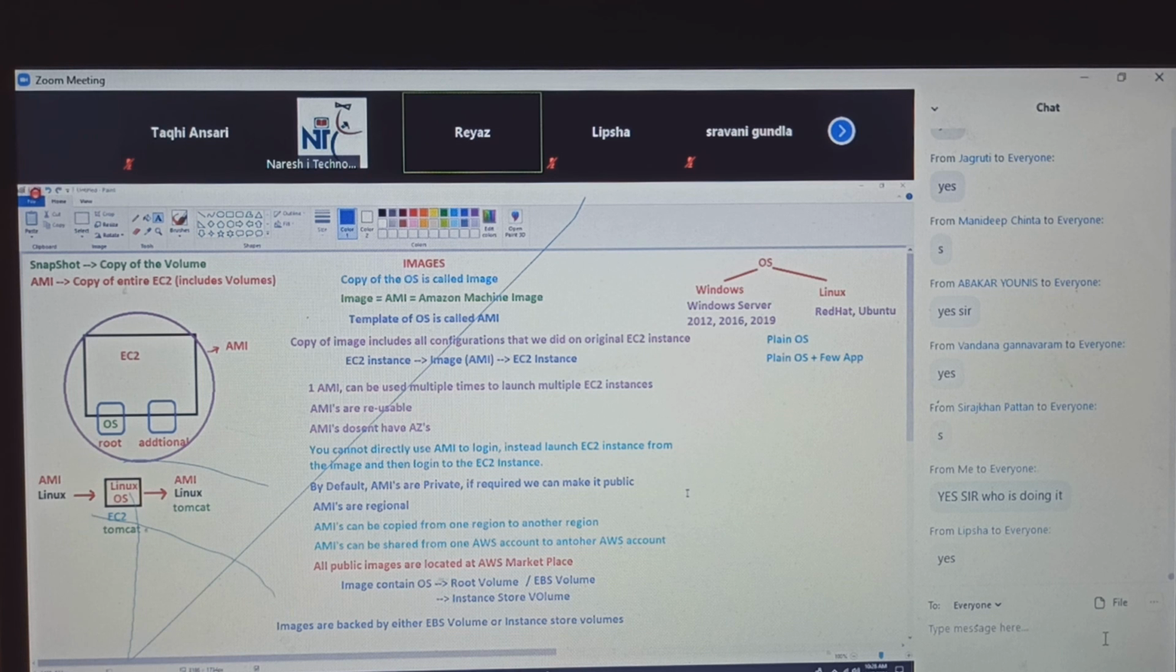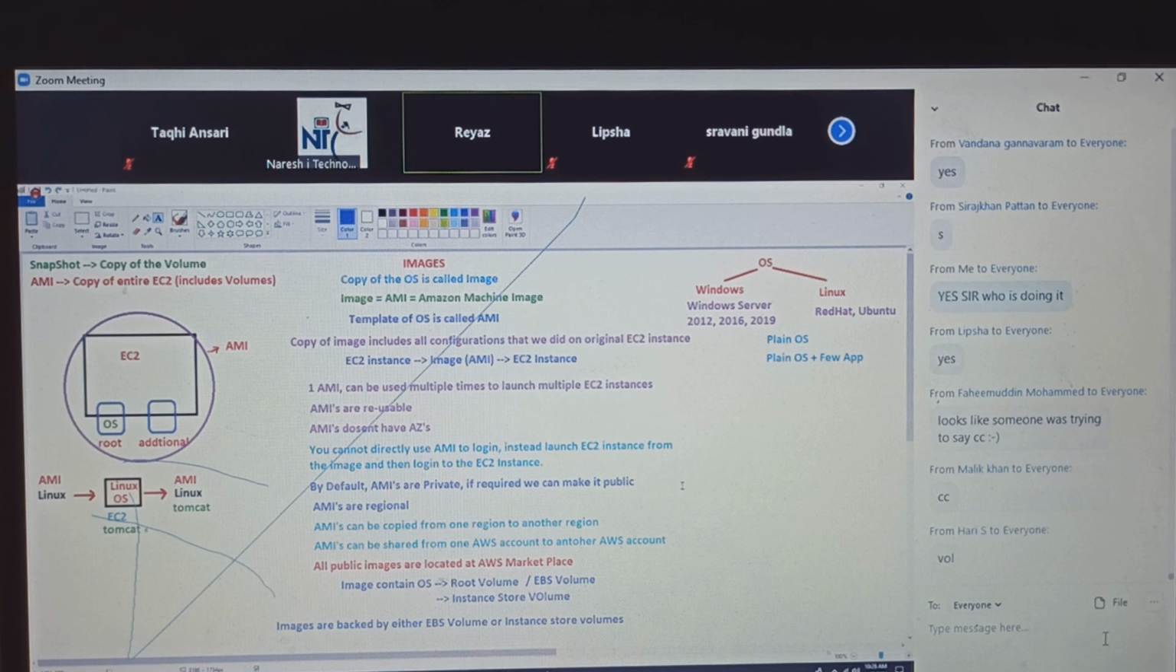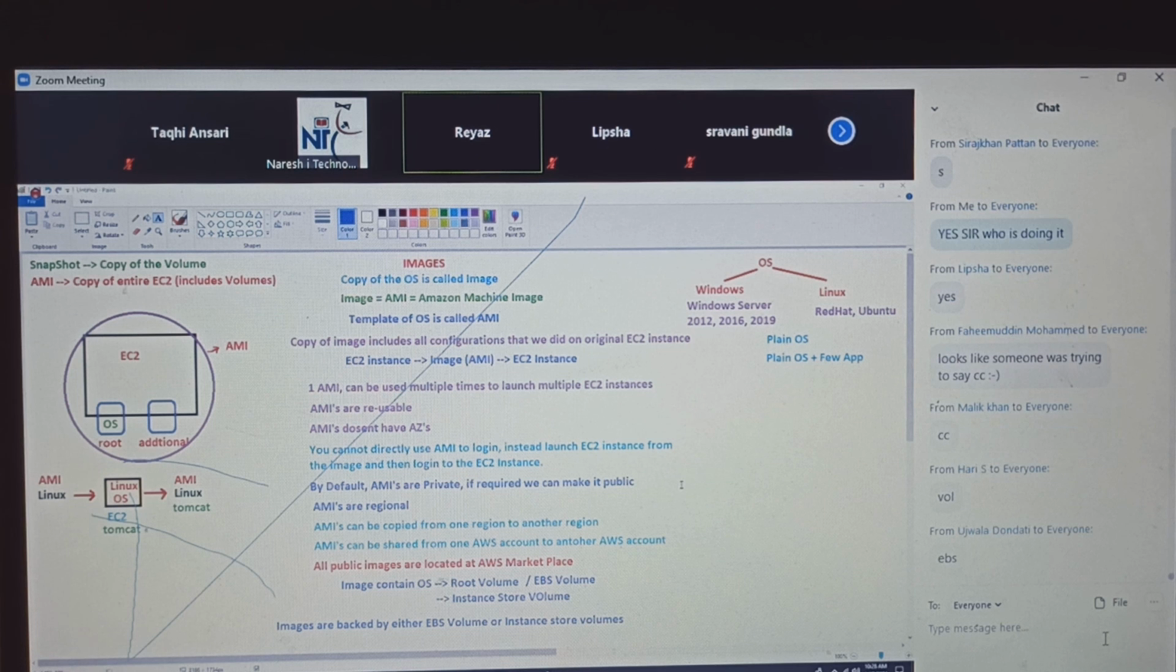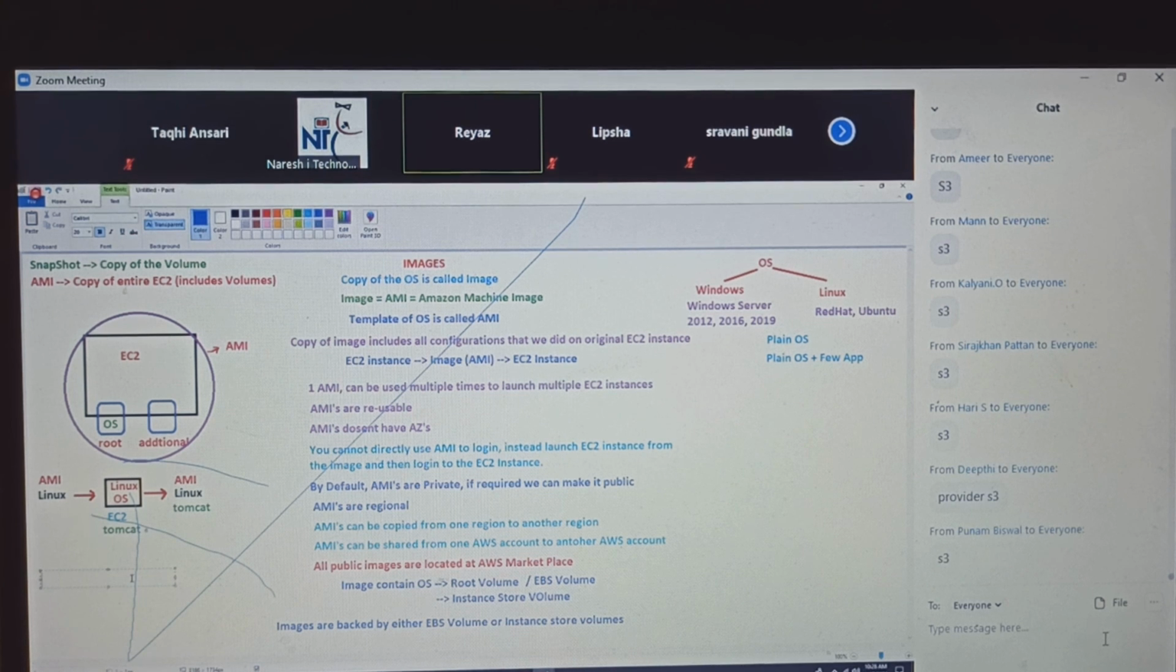So guys, do you understand till here, everyone? So where are the snapshots stored? Snapshots are stored in S3. The same way, AMIs are stored in S3 as well. But remember, this is the provider's S3, not our S3.